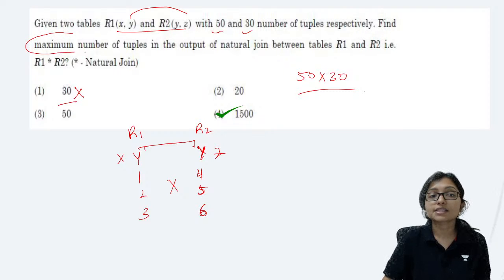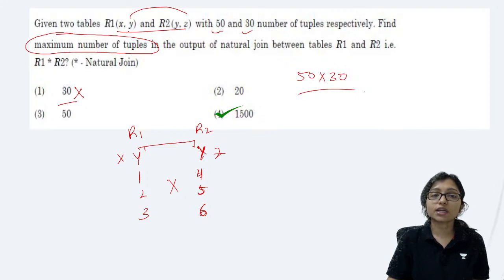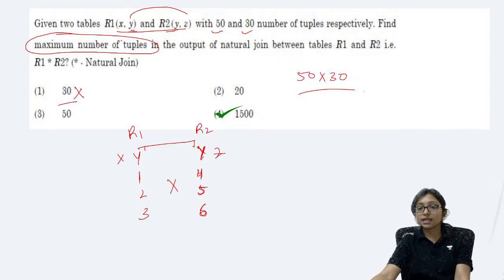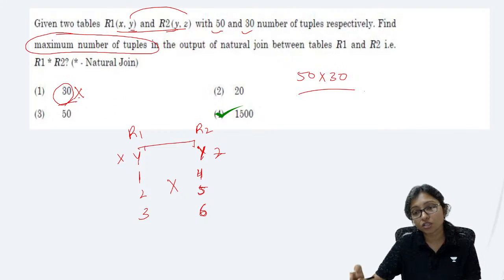the maximum number of tuples, and in the question it is not given which one is a superset, which one is a subset, or which is the primary key and which is the foreign key. This type of relation is not given. That's why those who are marking 1, it is totally wrong. Please clear your concept here. Natural join does not mean that you will always get the minimum one.